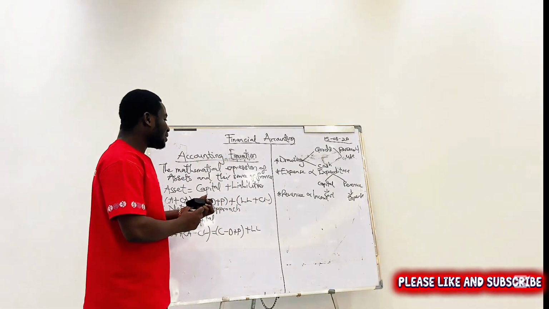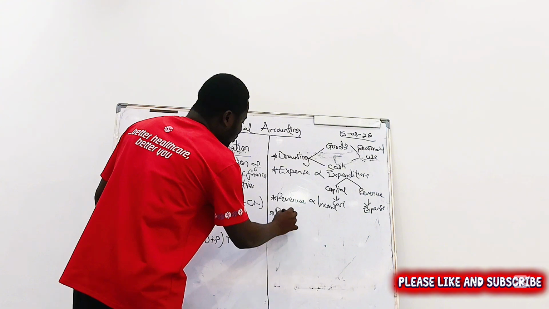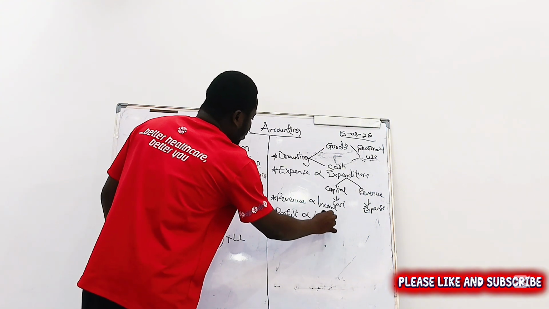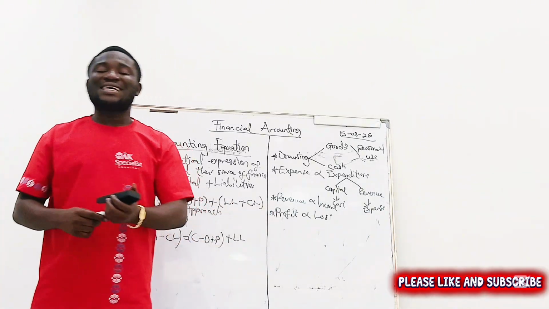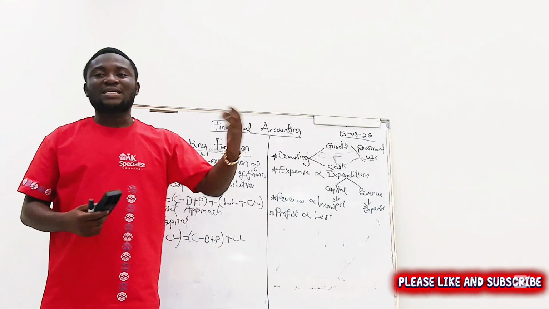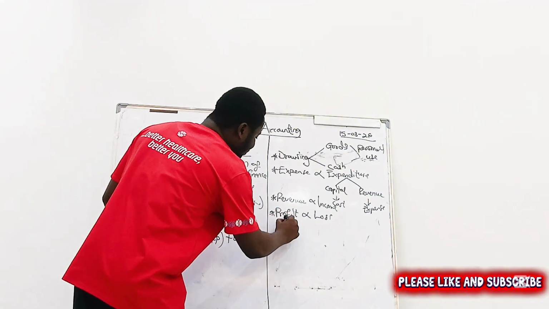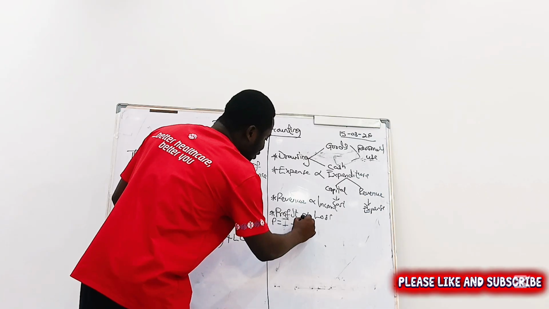Now let's look at profit and loss. These days we say profit or loss. They say that you make profit or loss. Profit is the excess of your income over your expense. So P is equal to your income minus your expense.